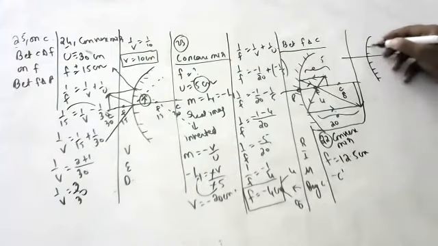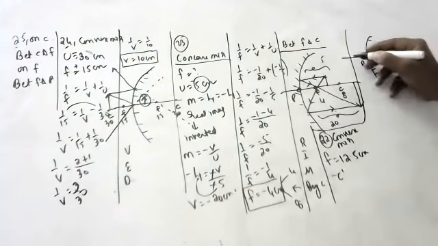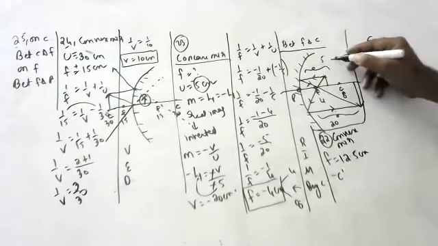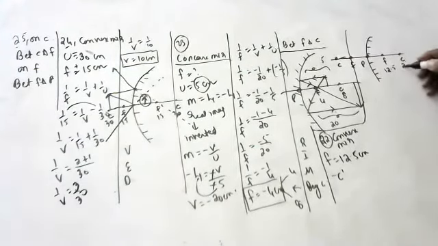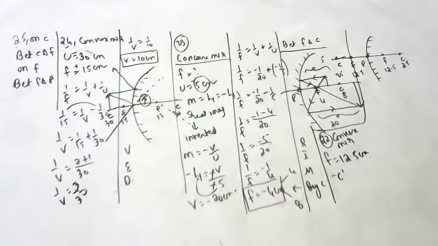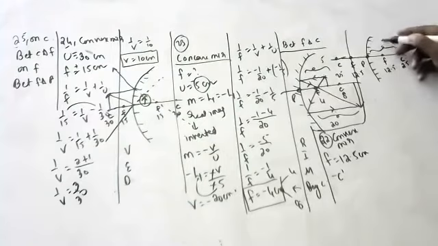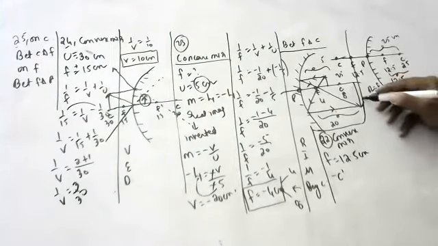Very good. This is the pole, this is the focus, this is the center of curvature. On either side you should draw it normally. F is 12.5, so this is 25. The question is how far is the center of curvature from the pole? From the pole, the center of curvature is 25 centimeters. And from the focus it will be 12.5. Because we know the radius of curvature is twice the focal length.